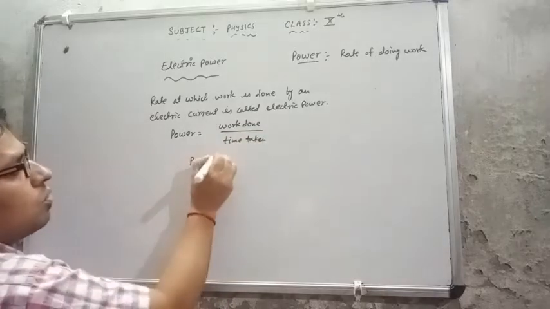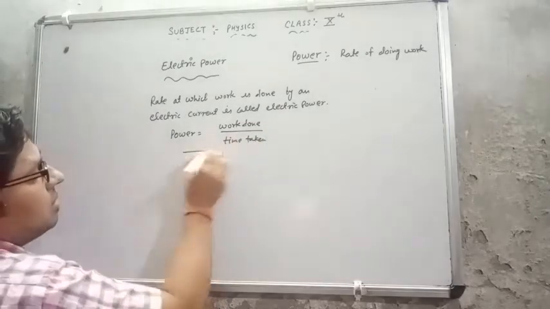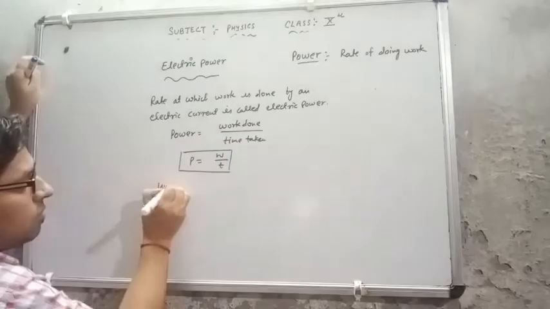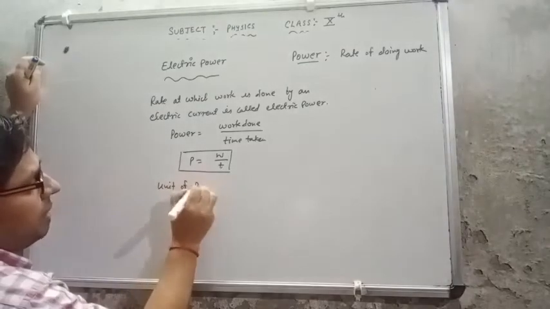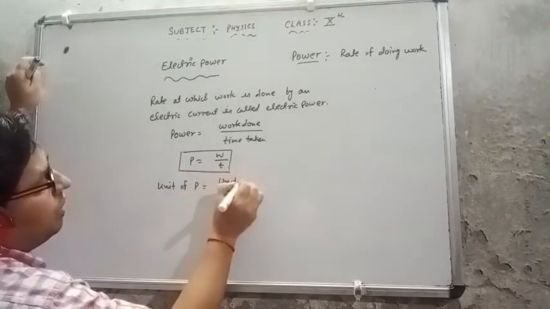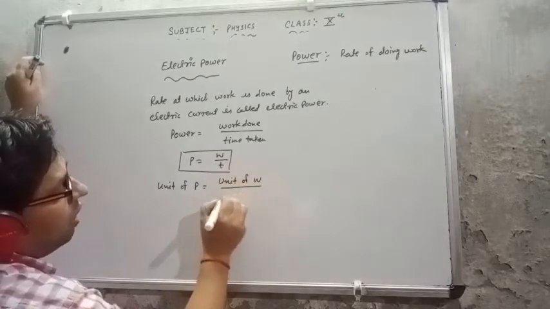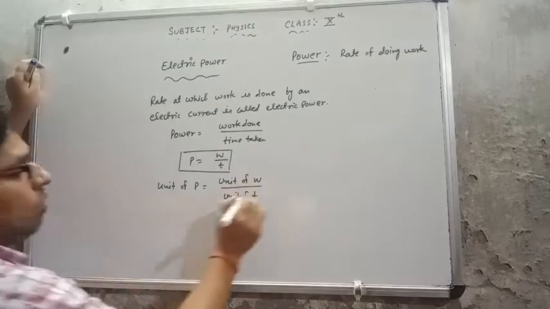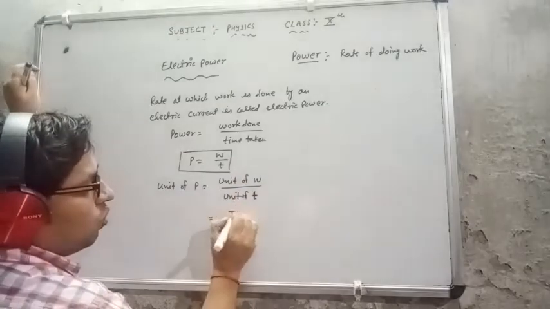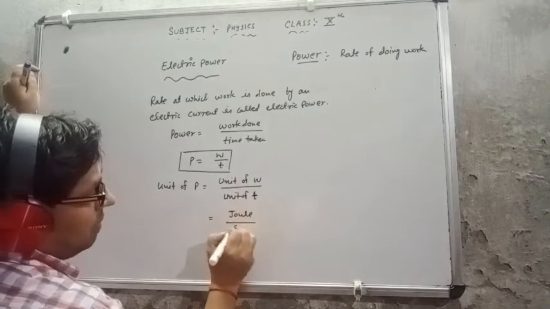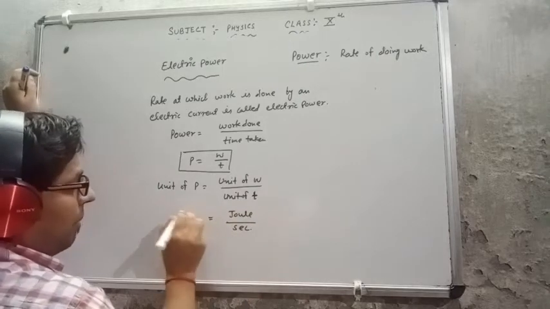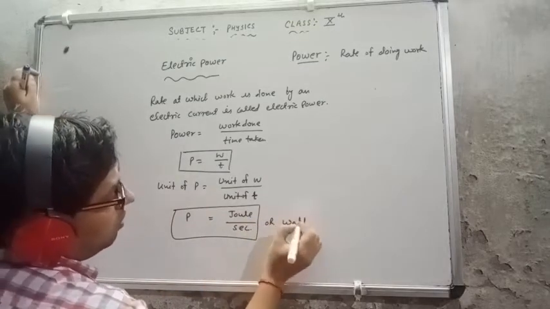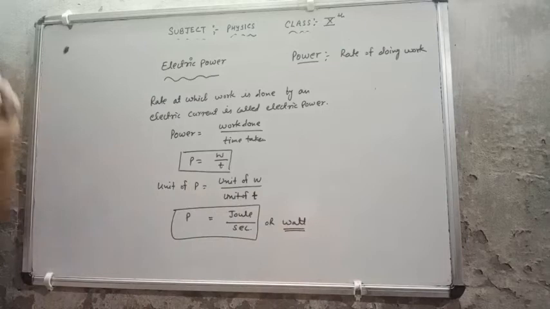So P equal to W upon T. Now if I see the unit of P, this will be unit of W upon unit of time. Unit of W is joule and time is second. So unit of power is joule per second or watt.